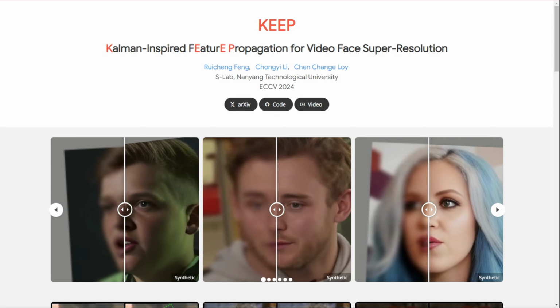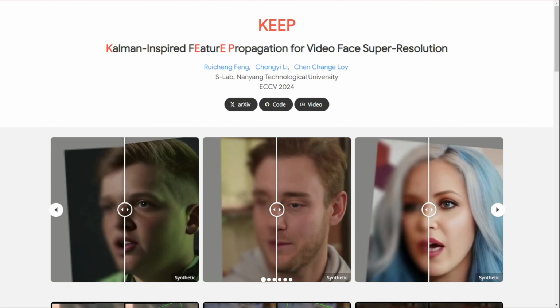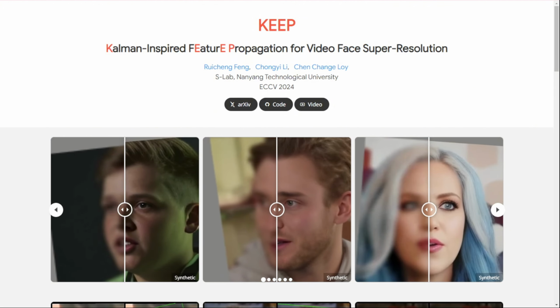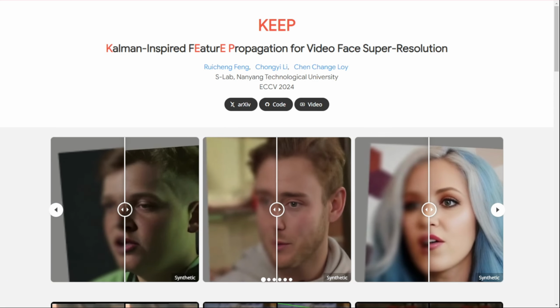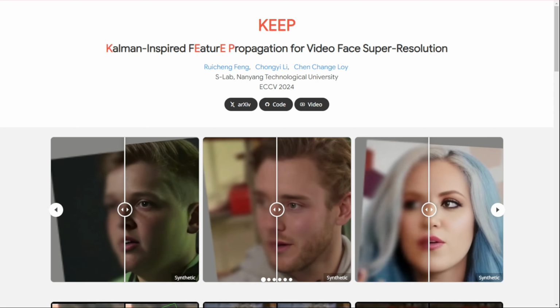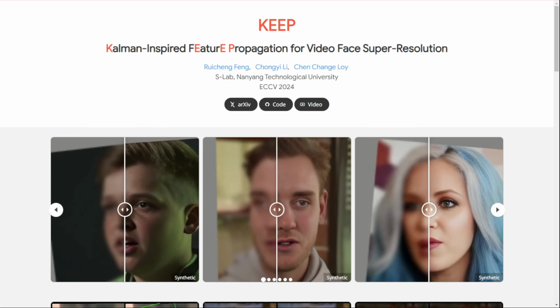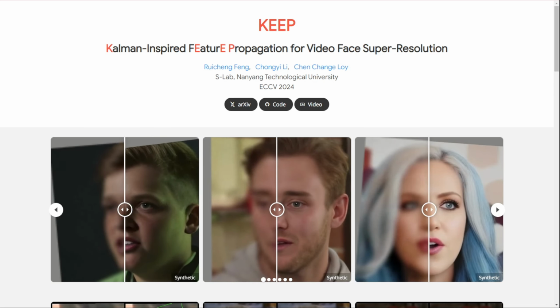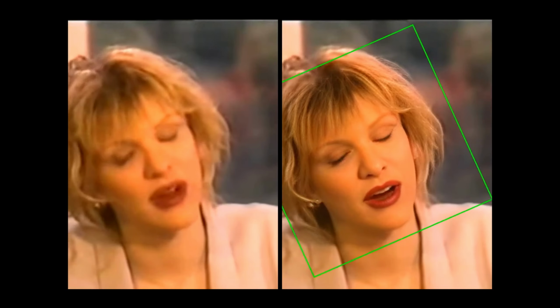Previous approaches to this problem typically fell into two categories. Some adapted general video super-resolution networks to face datasets, while others applied face-image super-resolution models to each frame independently. Both methods had their drawbacks, either struggling to reconstruct facial details or failing to maintain temporal consistency. KEEP takes a different approach. At its core, it's all about maintaining a stable face prior over time.